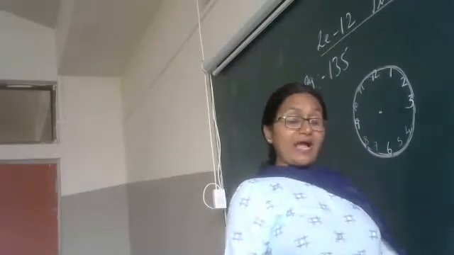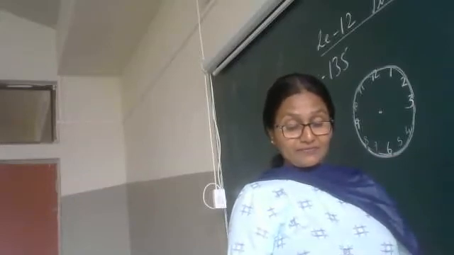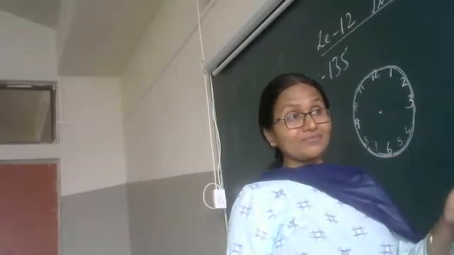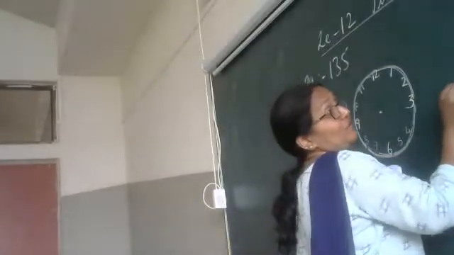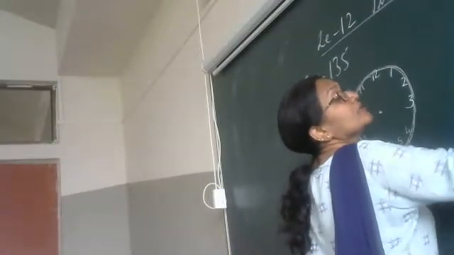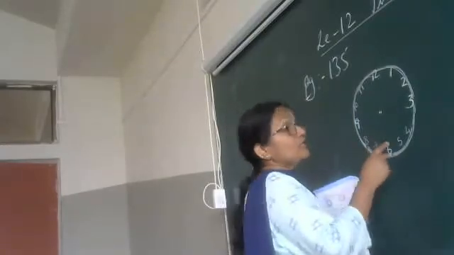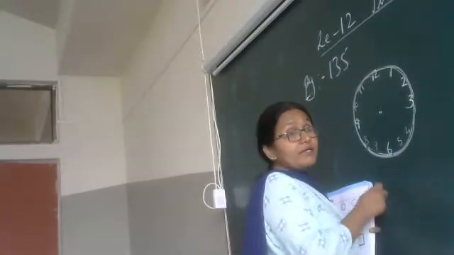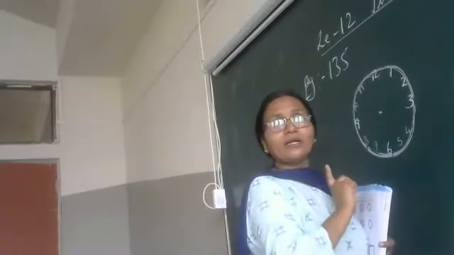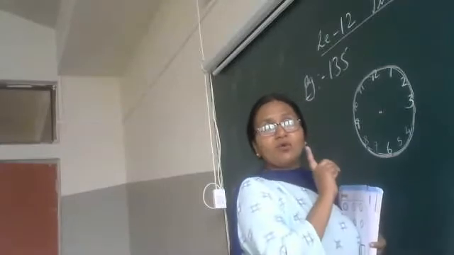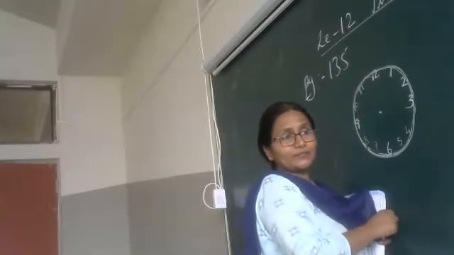But how many hours do we have in a day? 24 hours. 24 hours. Very good, Manasvi. Now I am showing you only 12 here. But before solving the textbook, I will first tell the concept of timing, how it is.